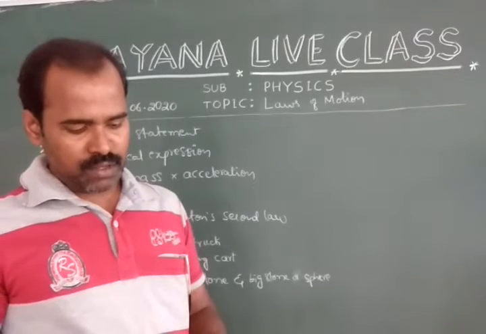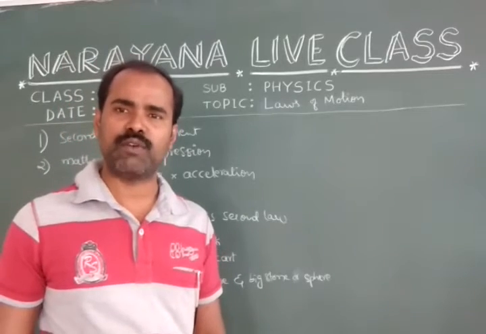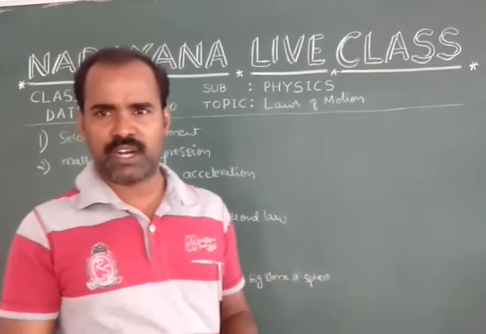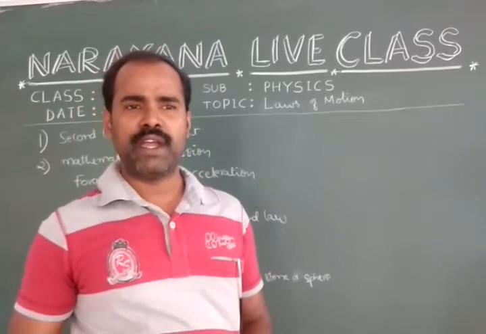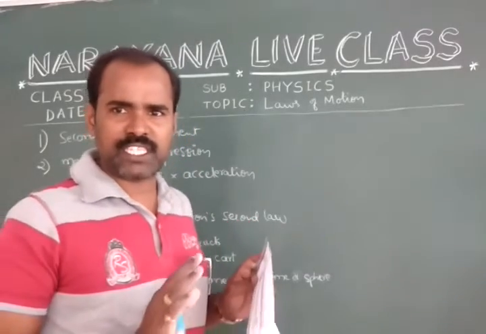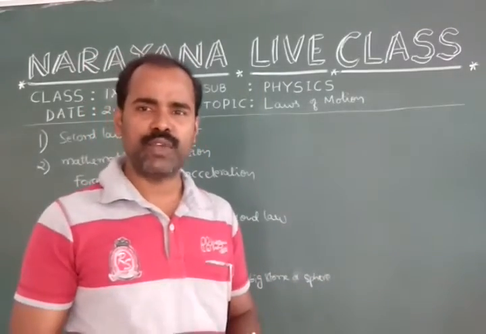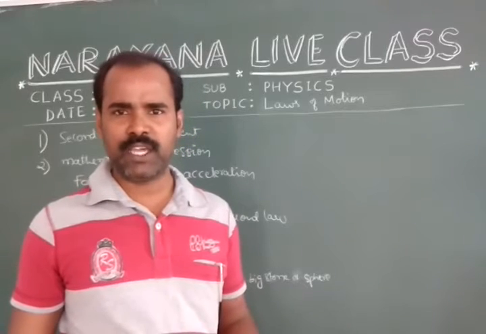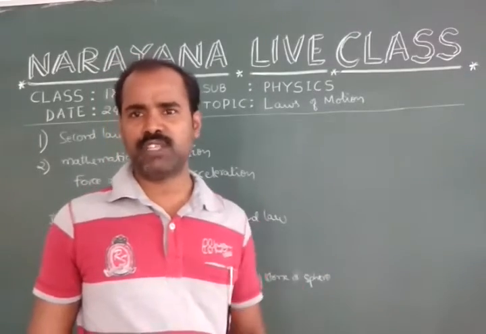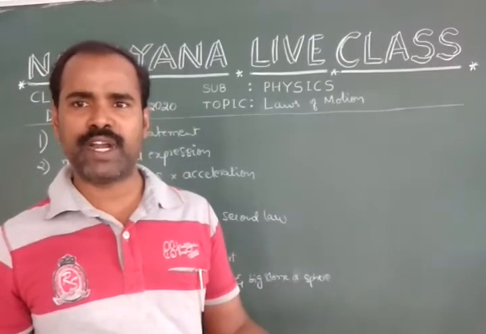What are some examples of Newton's second law of motion? Give some examples of Newton's second law of motion in our day-to-day life. Take an example: suppose a car of 1500 kg and a truck full of load of 2 to 3 tons. You are applying the same amount of force on both the truck and the car. Which one accelerates more? Definitely less mass will accelerate more. So the car will accelerate more. That is one example. For the same amount of force, the car accelerates more than the fully loaded truck.